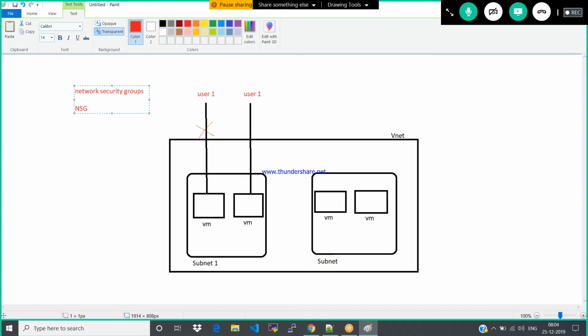Network security groups. In ARM we call it network security groups. In ASM, which is the classic portal, we call it ACL, access control list. So this access control list was converted to network security groups in the ARM portal.